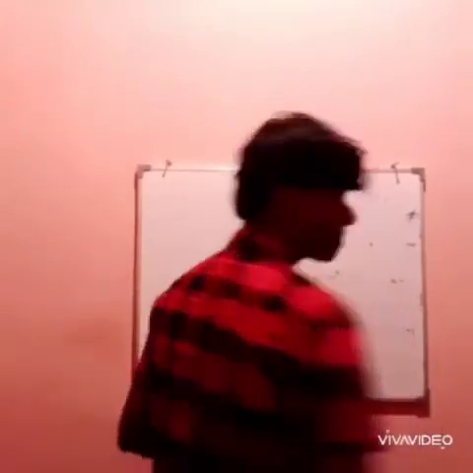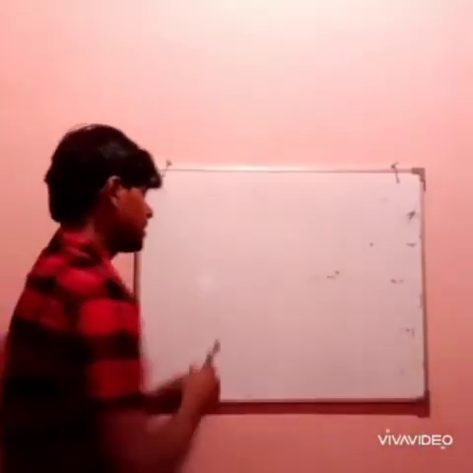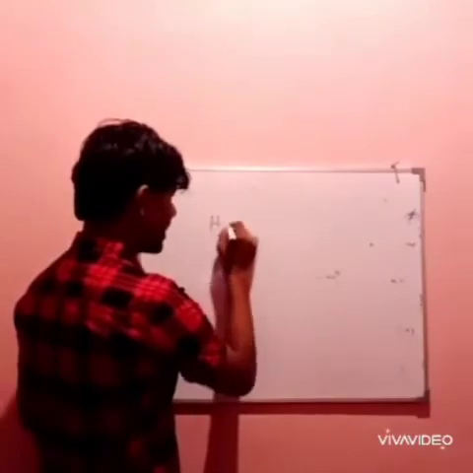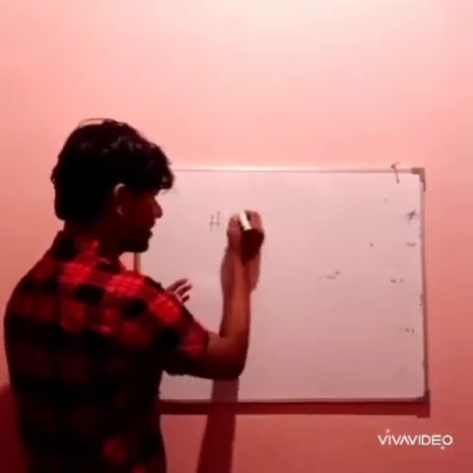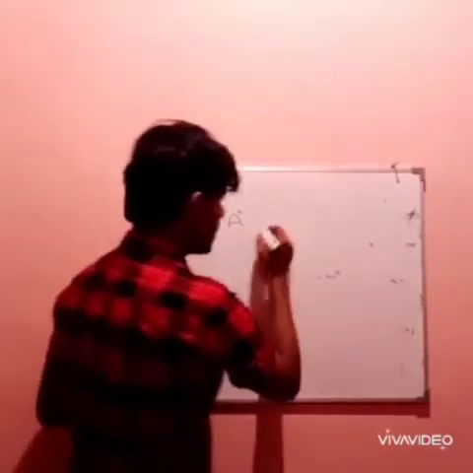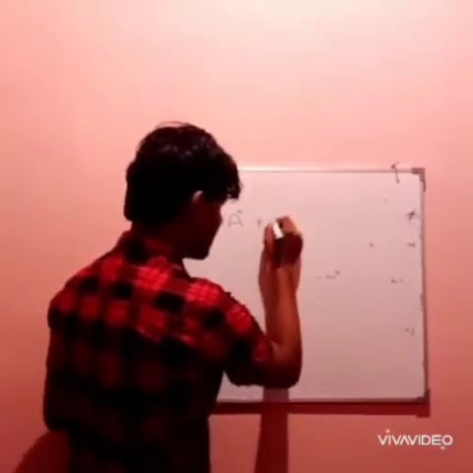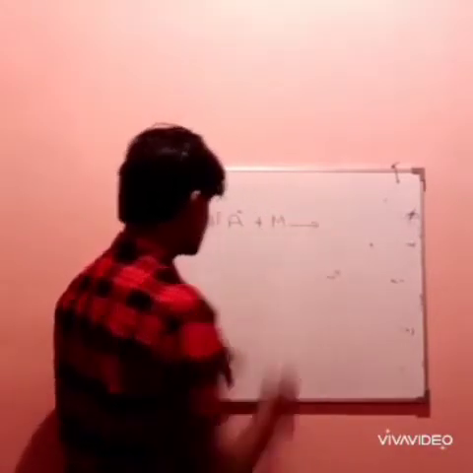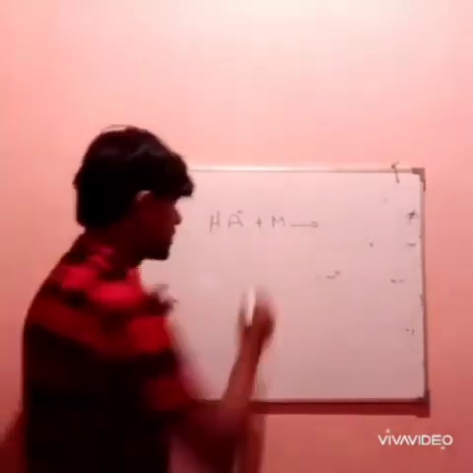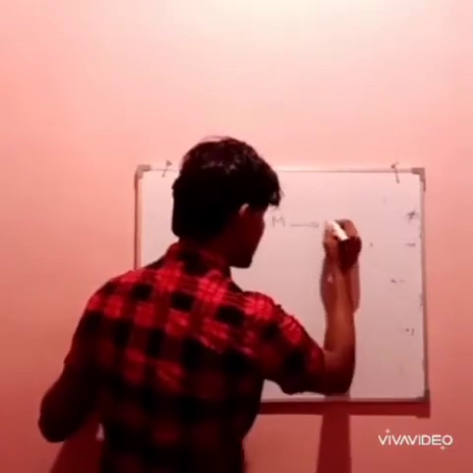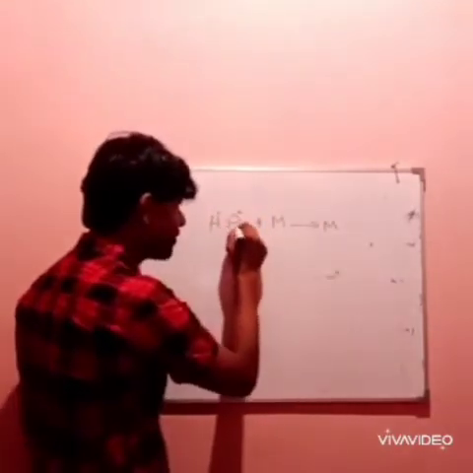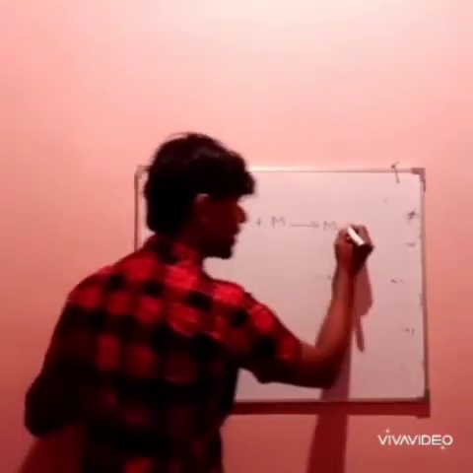Let's see. Think about a certain acid. I'm going to write HA. A means the negative part of that one. This is plus and this is minus. This is how it is. When an acid reacts with a certain metal, what will happen? This is easy to understand in this way. The metal part will combine with the acid's negative part.